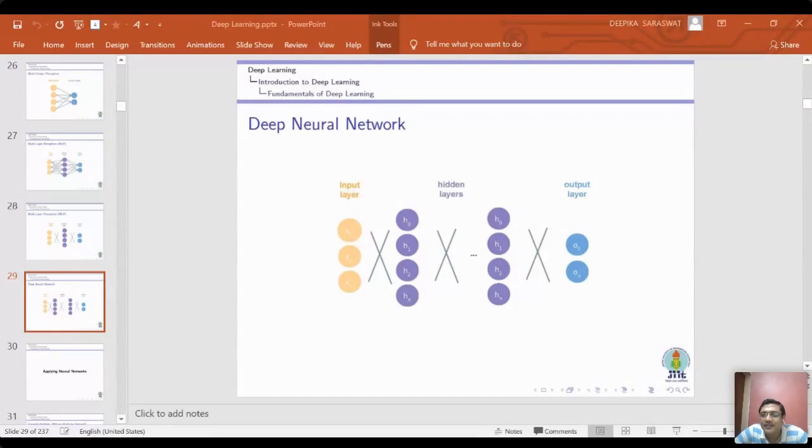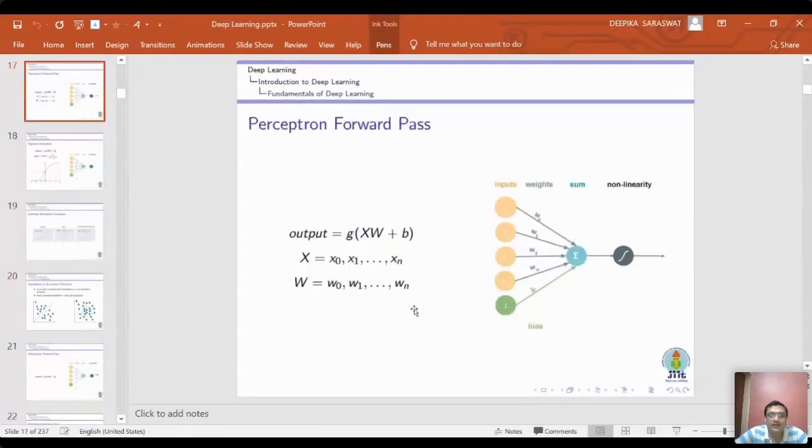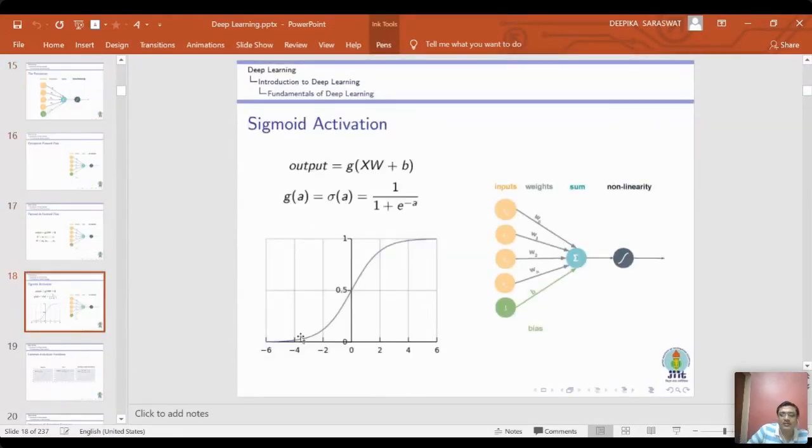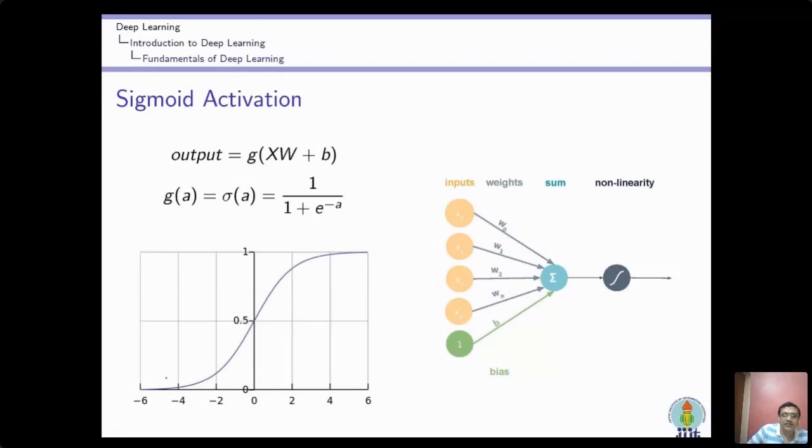What is bias? Okay, bias. I have explained what happens when we talk about the bias, when we apply some activation function. Now you just see here, this is the sigmoid activation function. These are the input values, and for these input values it generates a value in between 0 and 1.